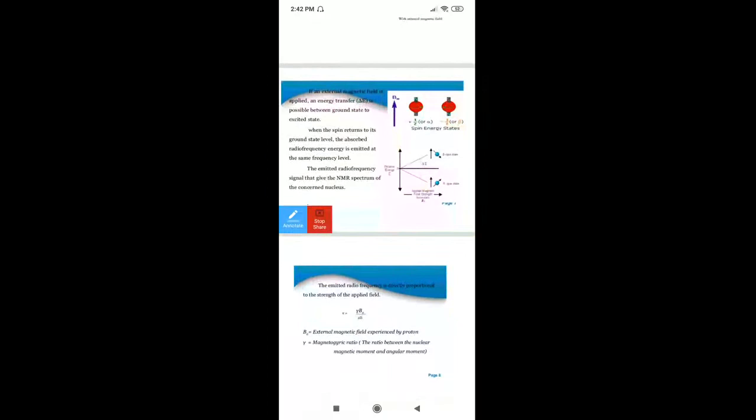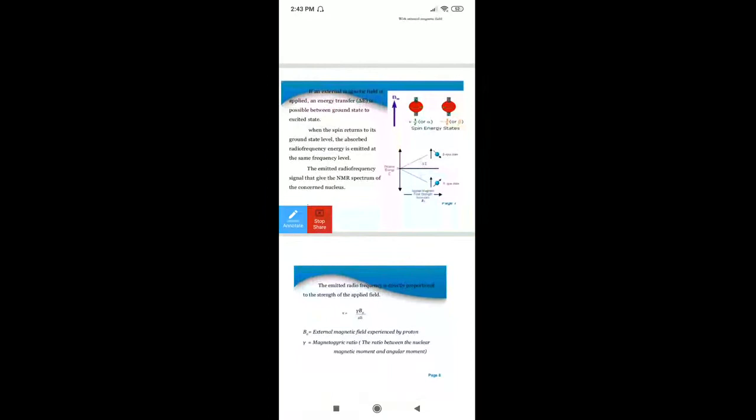Yesterday I explained that if it is with the direction of the external magnetic field, then it will be with clockwise spin, and it is given by plus half value, which is given here as alpha. And minus half is an anti-clockwise spin, and we have designated it as beta. So these are what we call the spin energy states.